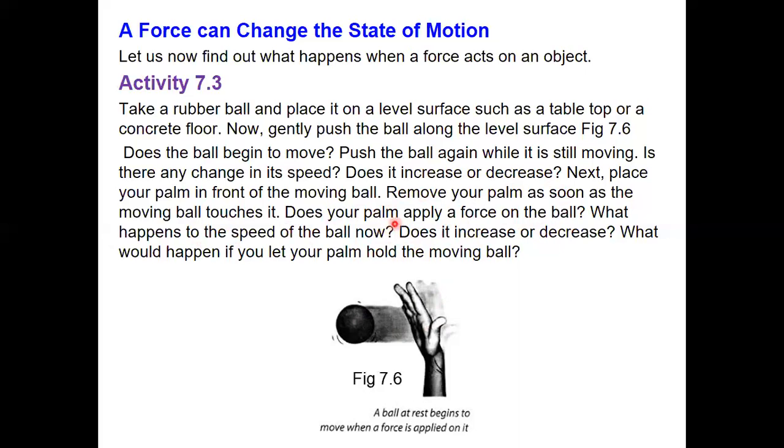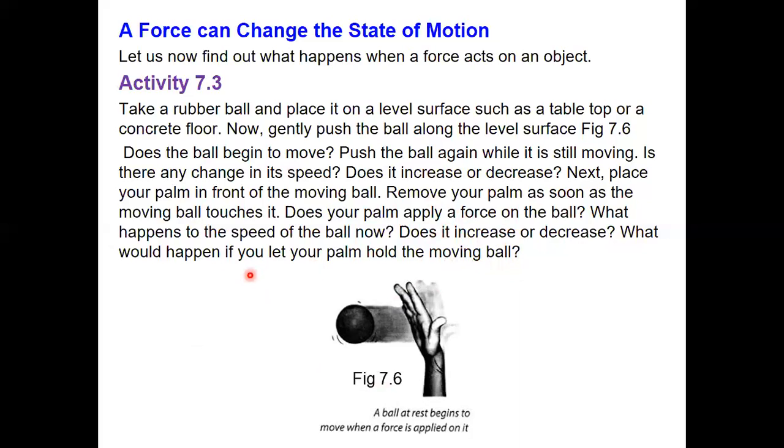See children, when you place your palm in front of the moving ball, definitely it will apply some force there. What happens to the speed of the ball now? Does it increase or decrease? The speed obviously decreases.